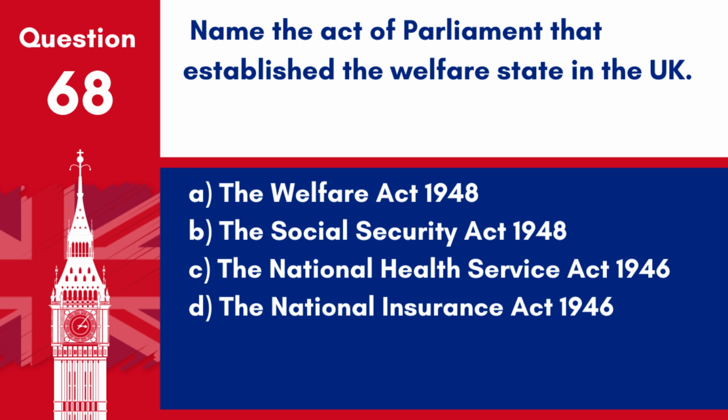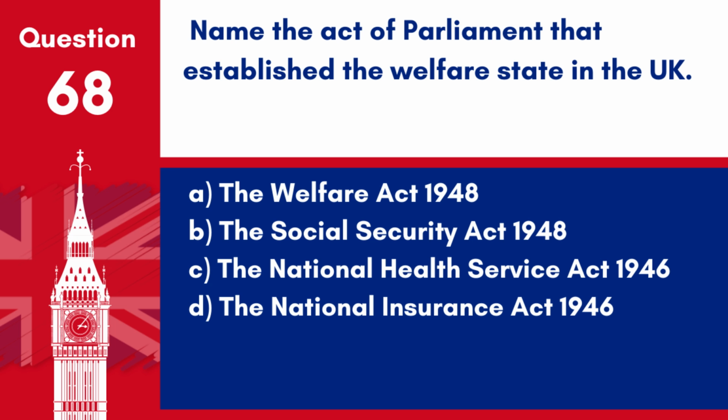Question 68. Name the Act of Parliament that established the welfare state in the UK. A. The Welfare Act 1948. B. The Social Security Act 1948. C. The National Health Service Act 1946.